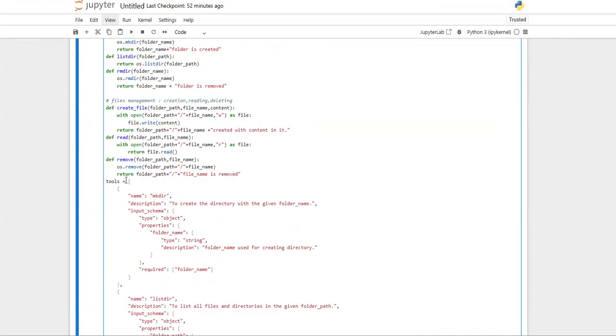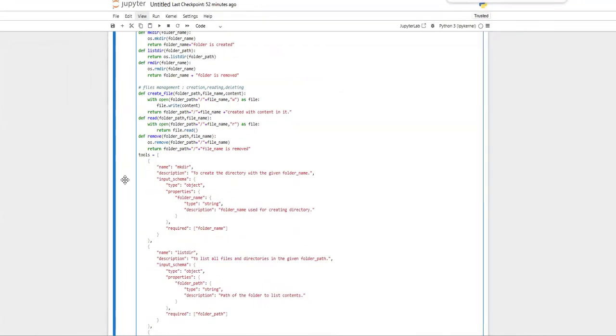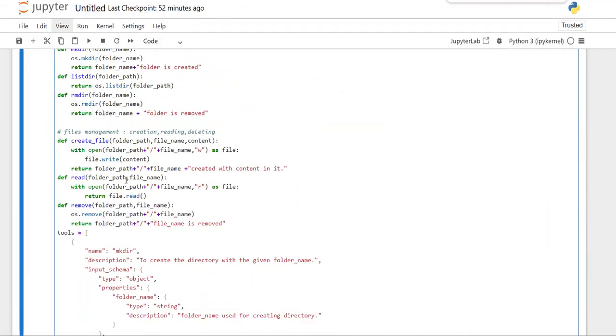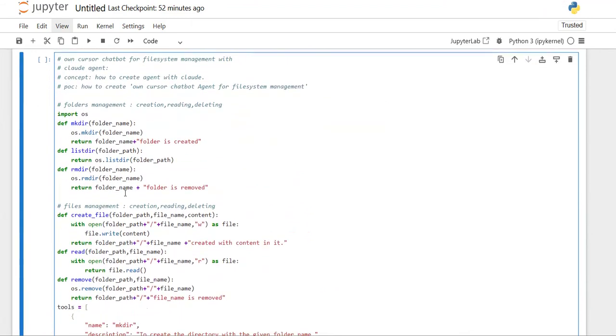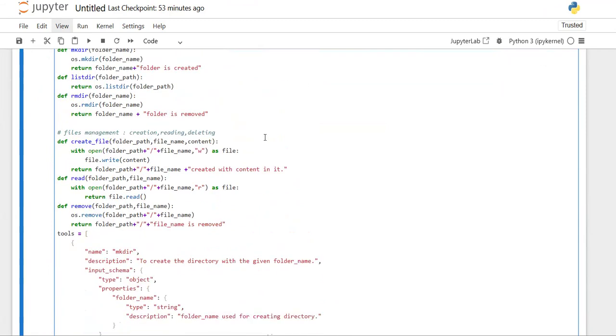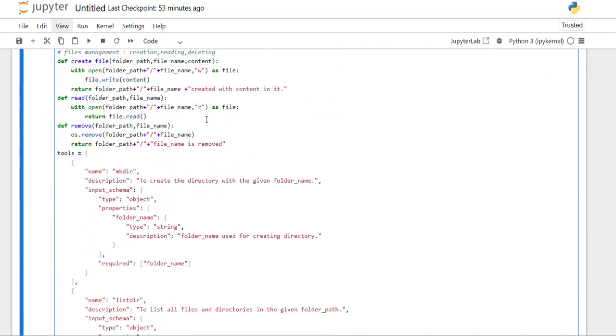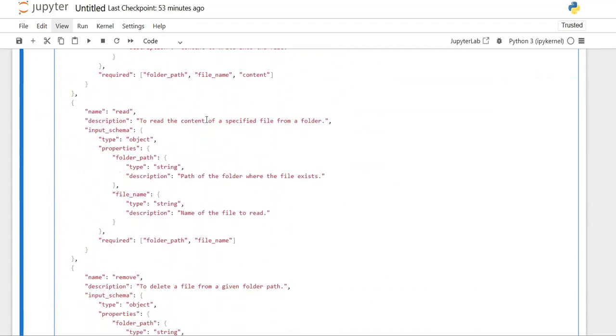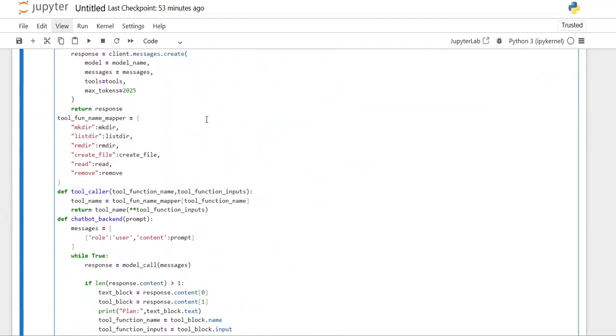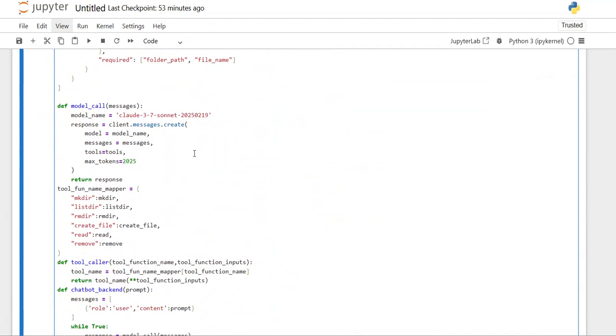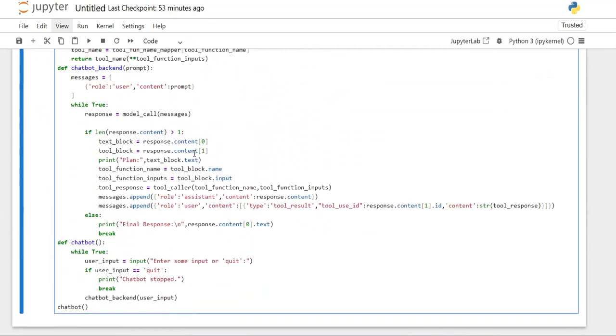I hope you understood this video and you got some understanding of how to create an effective cursor agent, chatbot agent for managing your file system. And you also understood how to create an agent or how to integrate tools with Claude related models effectively and make use of Claude 3.7 Sonnet effectively. So that's all about this video.